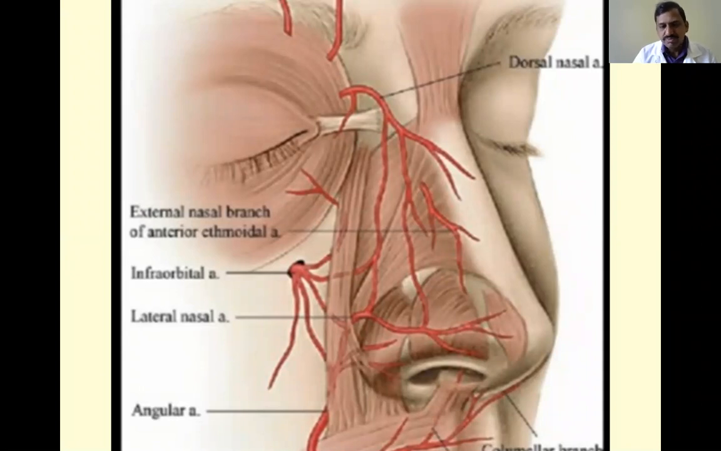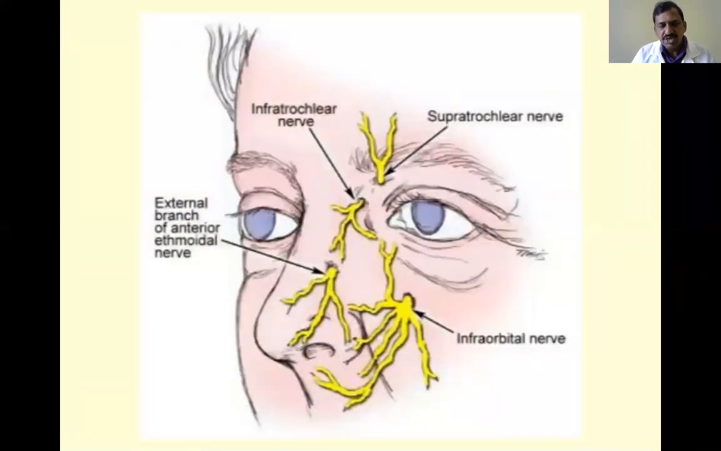Okay, next, nerves. What are the nerves which supply the external nose? You see here, this is the infratrochlear branch of the ophthalmic nerve, and the infraorbital branch of the maxillary nerve. The ophthalmic, maxillary, and mandibular are the three divisions of the trigeminal nerve. Out of these three, the first two, the ophthalmic and maxillary divisions, supply the external nose, along with the external branch of the anterior ethmoidal nerve. These are all the nerves which supply the external nose.